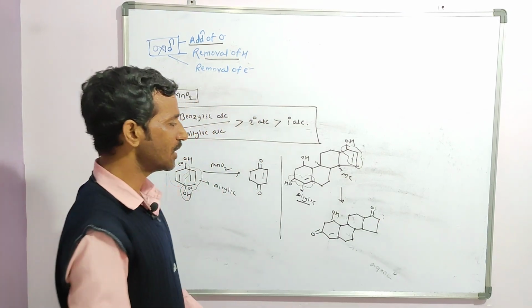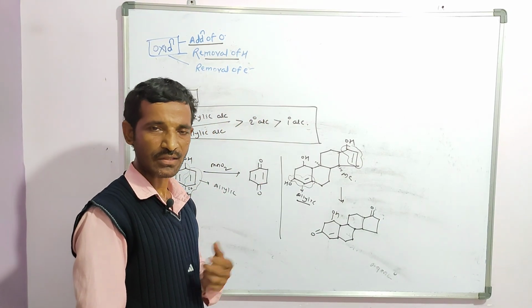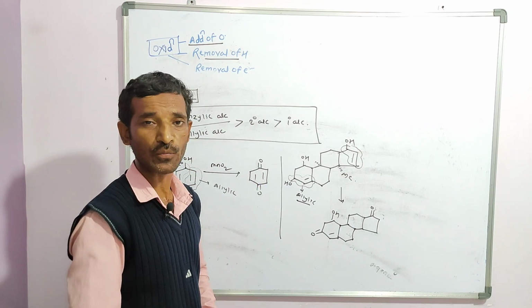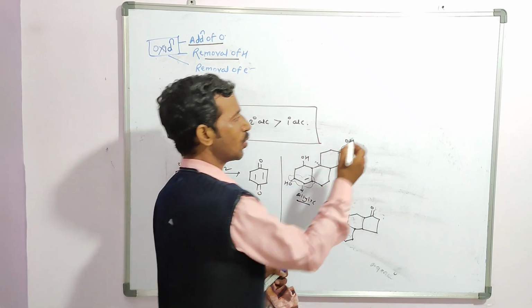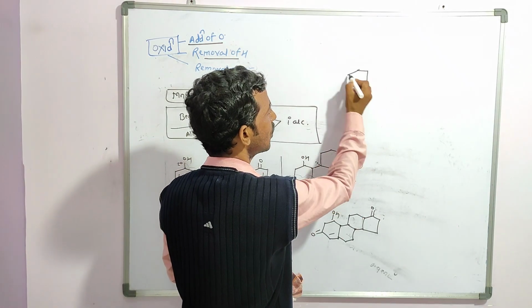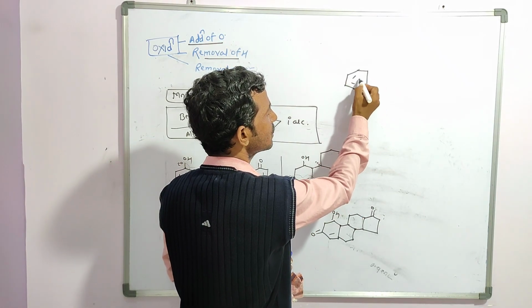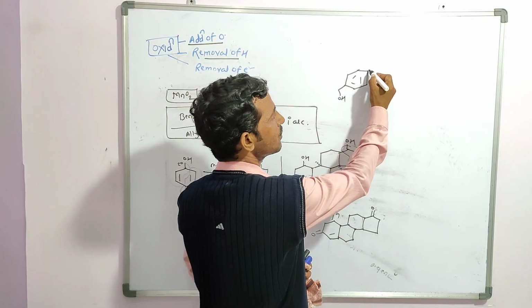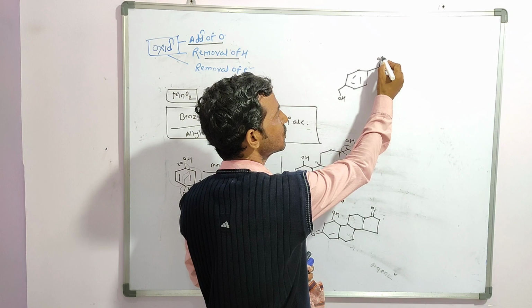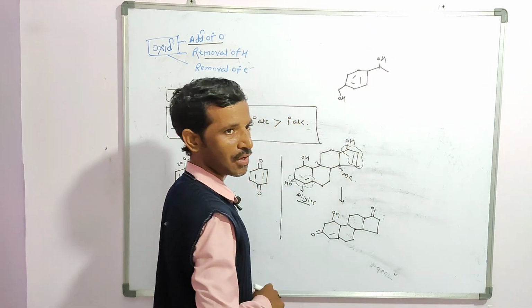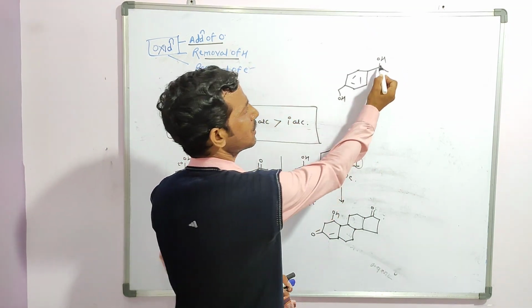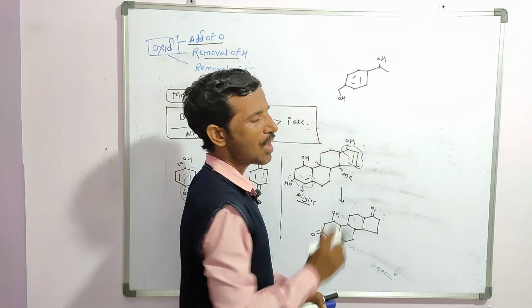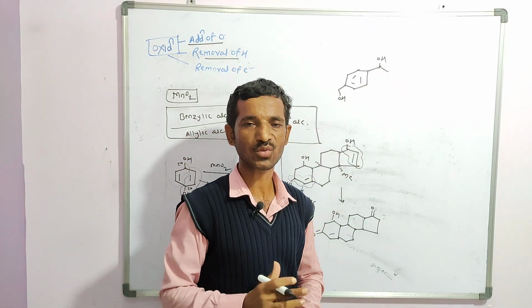Meaning, depending upon whether it is allylic or benzylic, you can find the product. Suppose I draw a structure here, like this. Clear? And another one, suppose here I have taken an OH. Very important. In this case, yes sir, this is a 2 degree alcohol. Clear now? Why 2 degree alcohol? Because it is adjacent to 2 carbons.